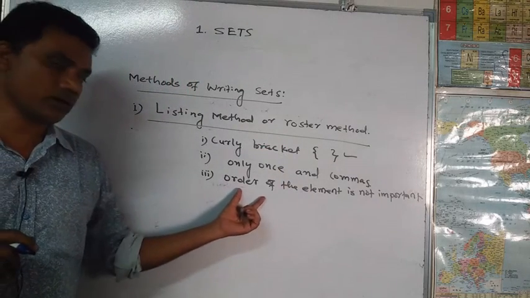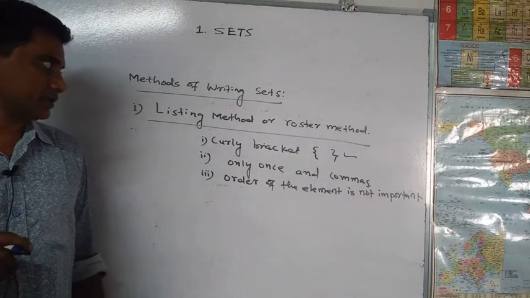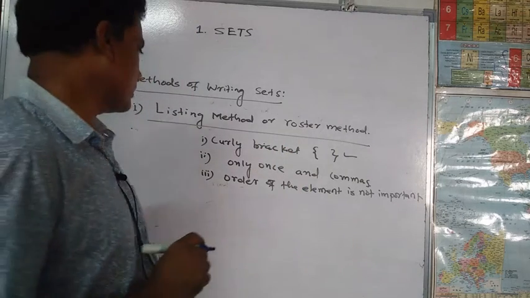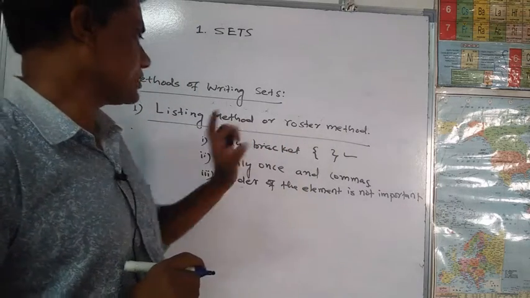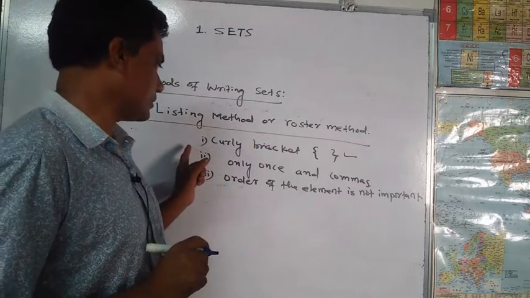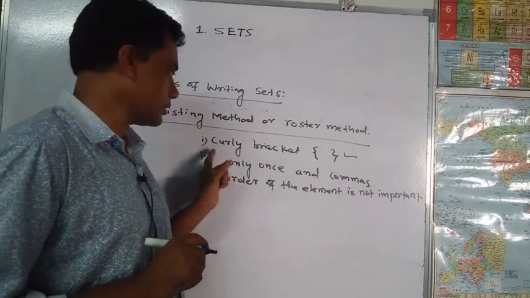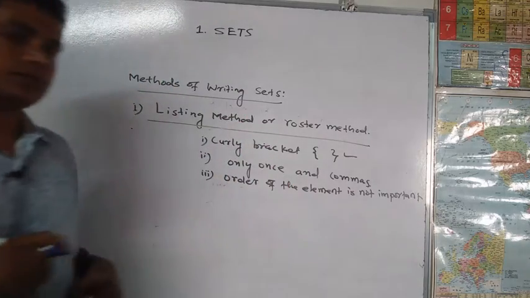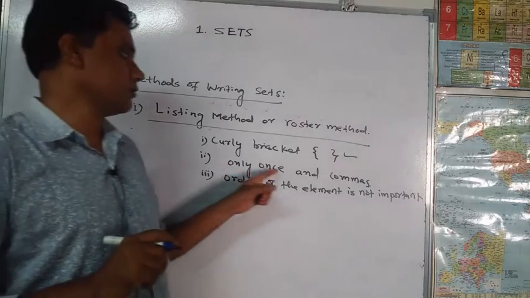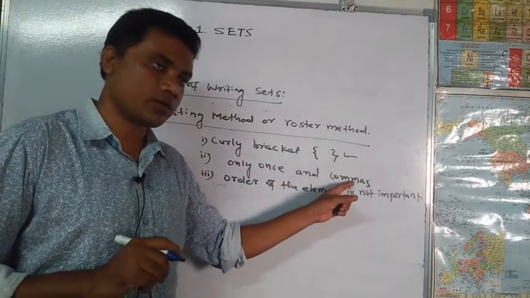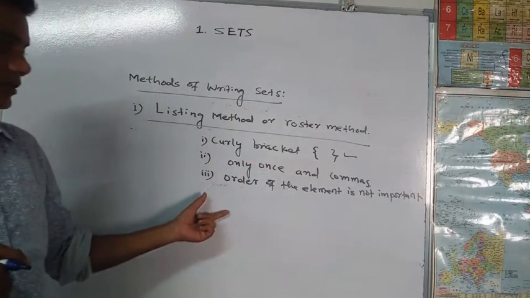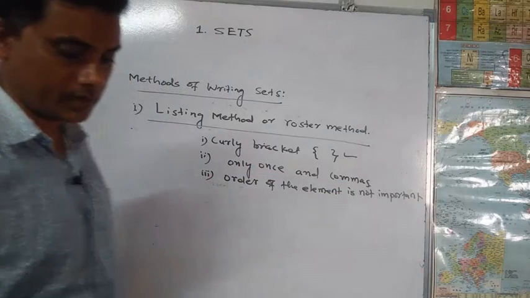This is the listing method. We write all the elements in curly brackets, each element only once, separated by commas. Now we see an example.